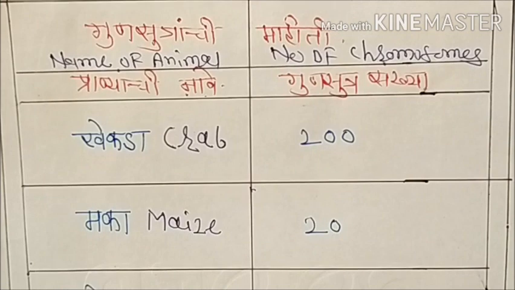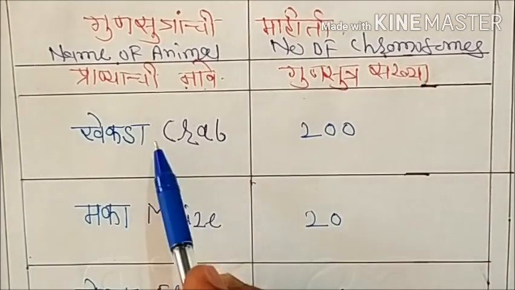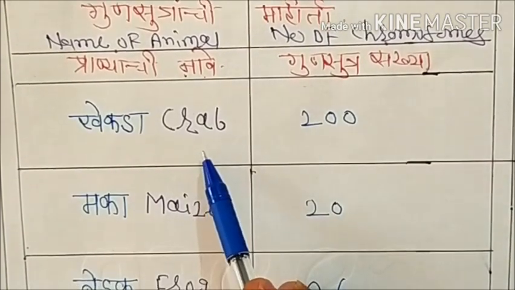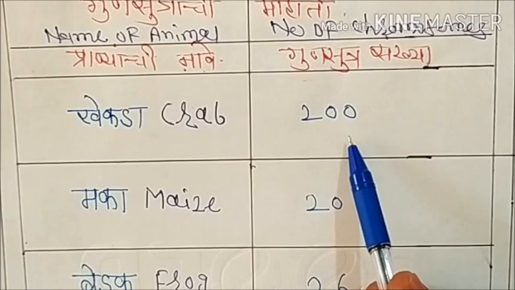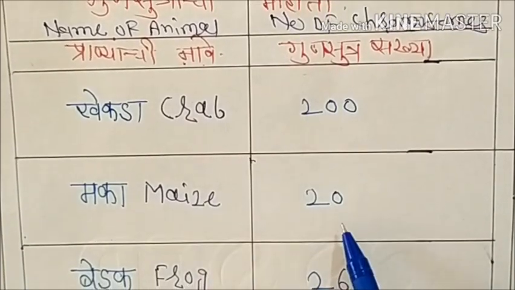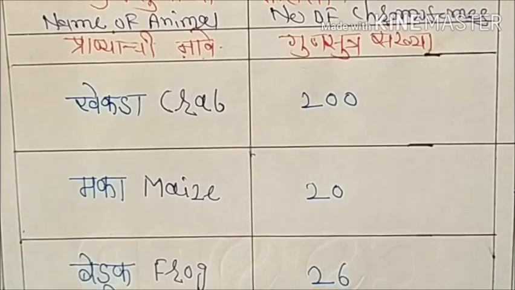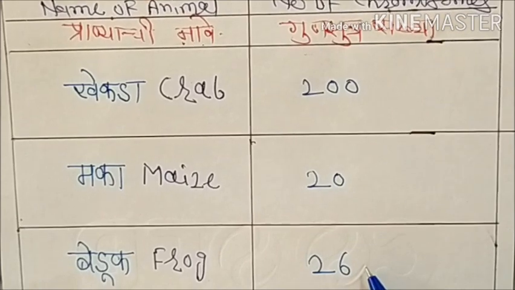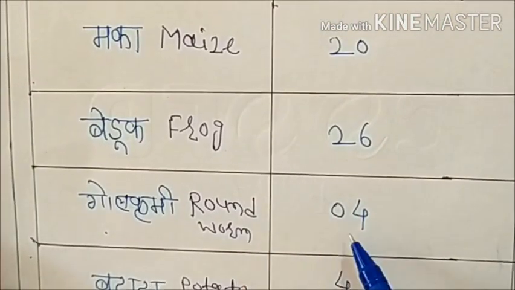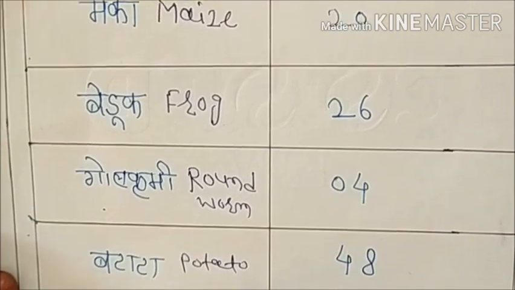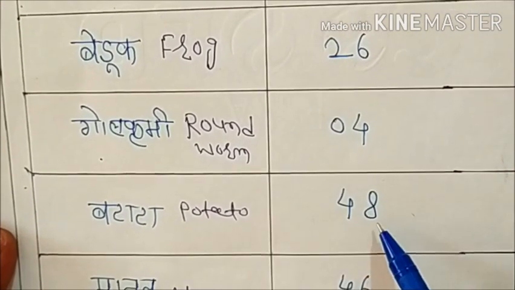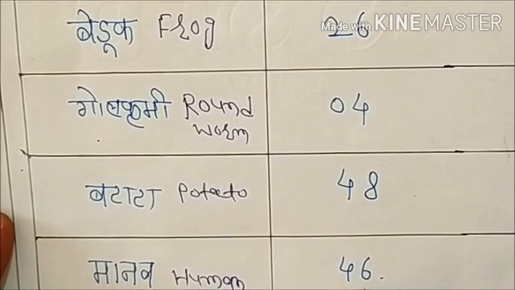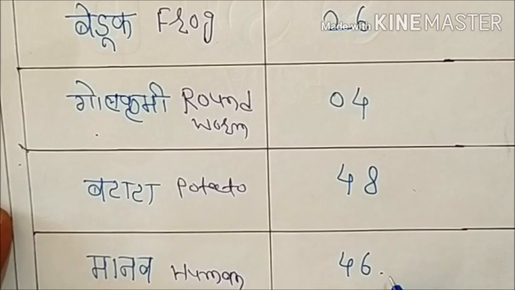Now we are seeing information on chromosomes, the names of animals and their chromosomes. First, crab: in the crab there are 200 chromosomes. In maize plant 20 chromosomes are present. In frog 26 chromosomes are present, means 13 pairs. Then roundworm 4 chromosomes, and in potato 48 chromosomes. Lastly the human: 46 chromosomes are present, means 23 pairs are present in the human body.